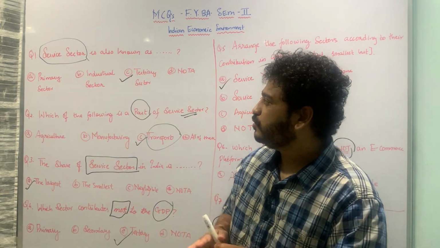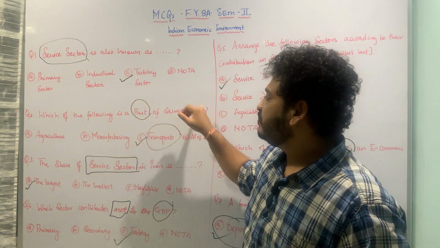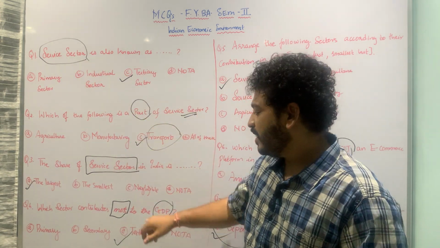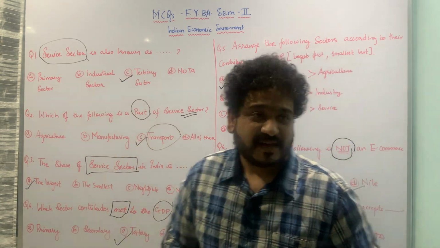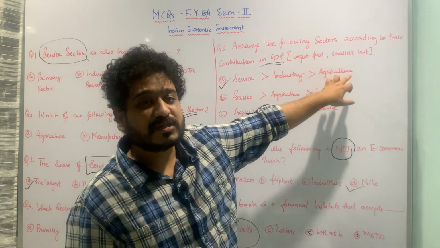So this is how you solve MCQs. You have to make sure that you read certain keywords and give importance to words like most, then the sectoral contribution like GDP, and arranging from largest to the smallest, and all of that.